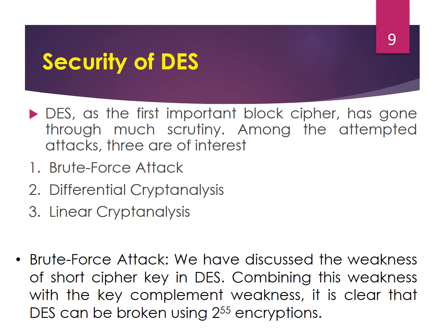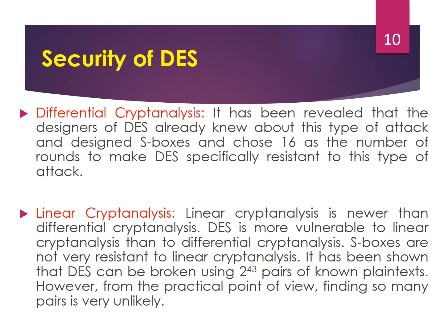Brute force attack. We have discussed the weakness of the short cipher key in DES. Combining this weakness with the key complement weakness, it is clear that DES can be broken using 2 to the 55 encryptions. Differential cryptanalysis. It has been revealed that the designers of DES already knew about this type of attack and designed the S-box and chose 16 as the number of rounds to make DES especially resistant to this type of attack.